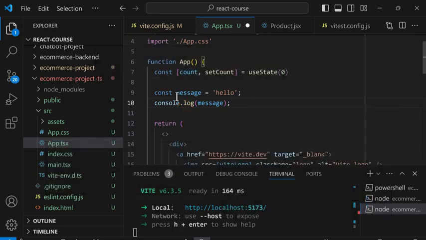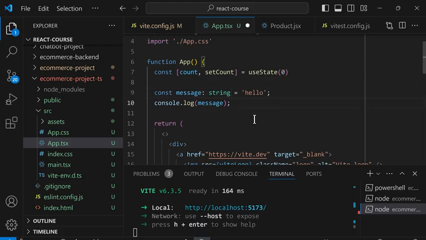For example, in this variable, we have a string. So after the variable name, we can type colon, space, and string. So this tells TypeScript that this variable contains a string.